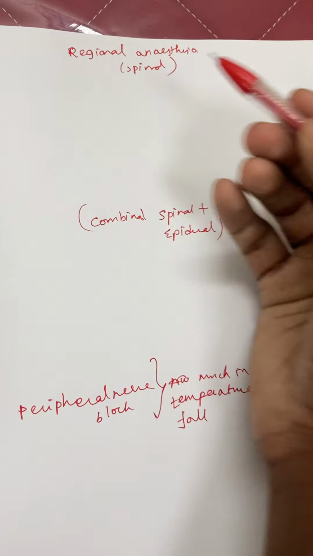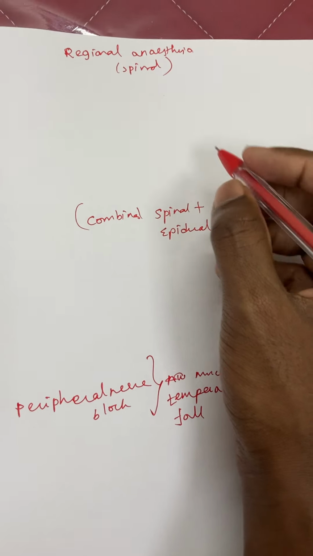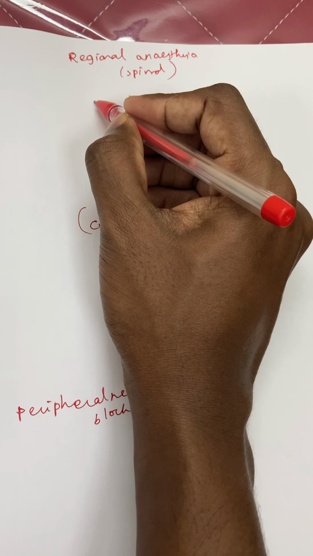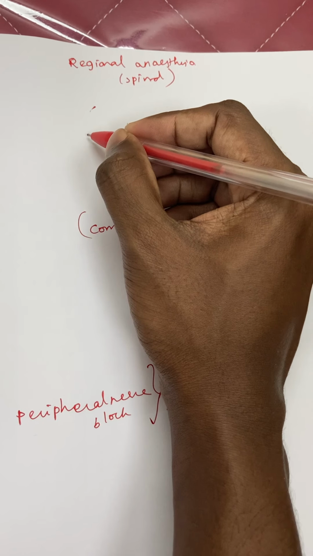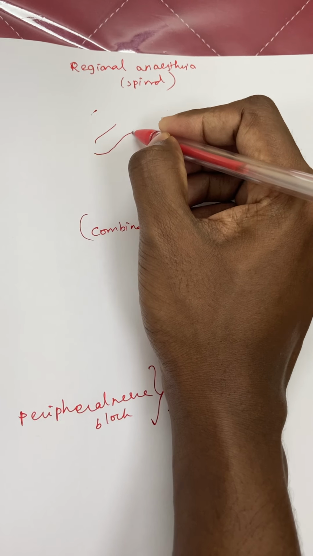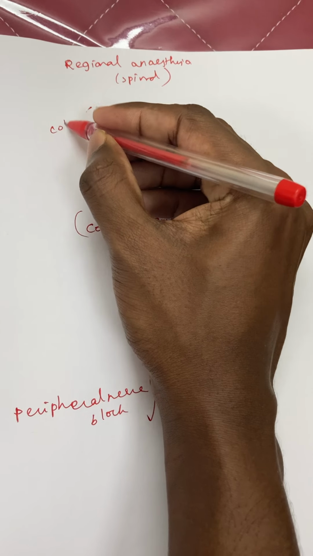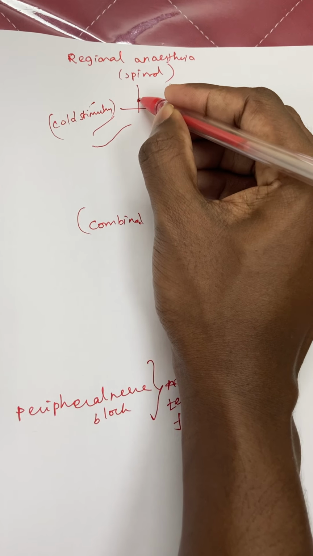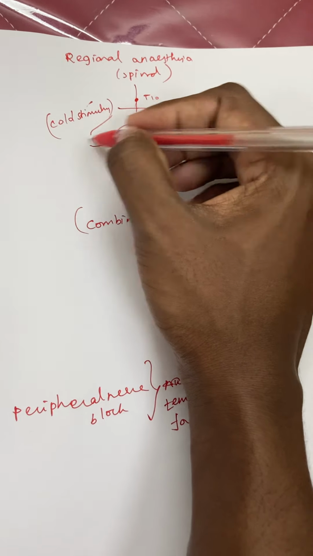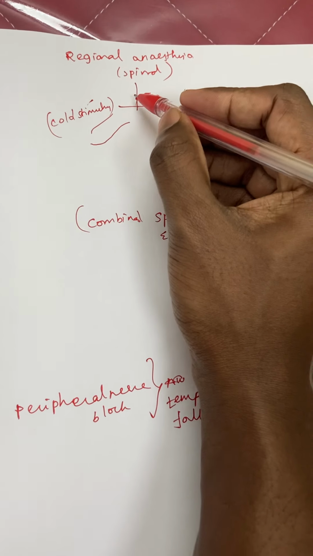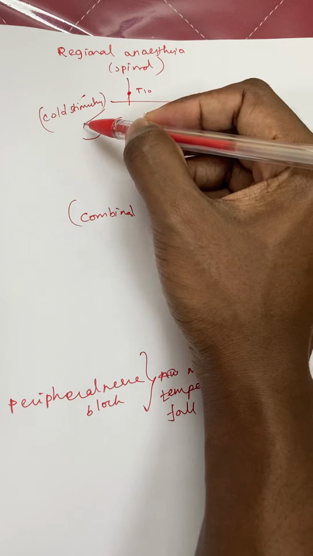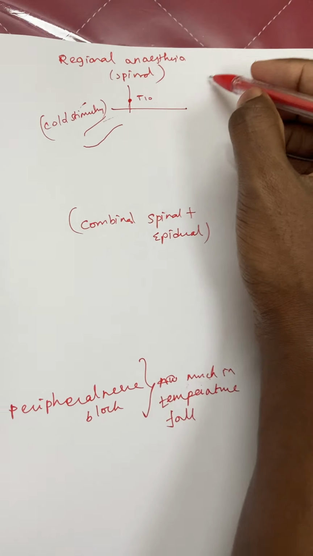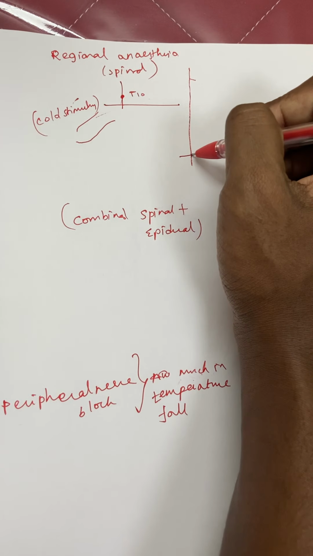Whereas in regional anesthesia, combined spinal epidural, once you have given a spinal, the nerves below that will be blocked, so there will be no afferent or efferent nerve conduction to carry the cold stimulus. The patient will not be able to feel the cold below that level of T10. Even though the temperature is falling, the patient is not feeling it, and the sensor is not getting the afferent input, so the fall in temperature is similar to that of a general anesthesia.